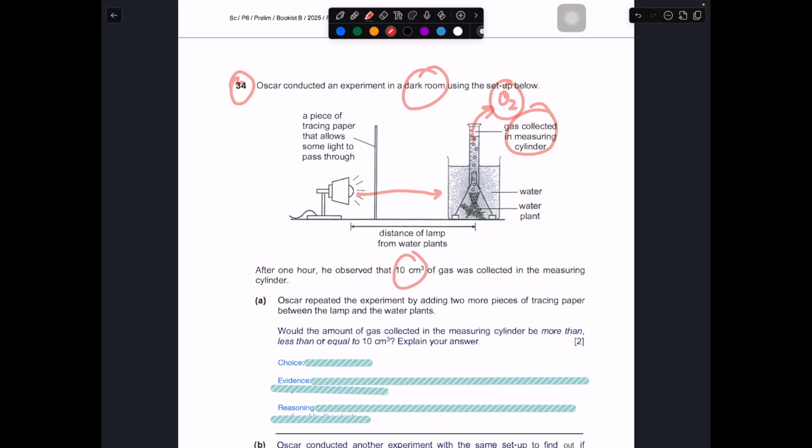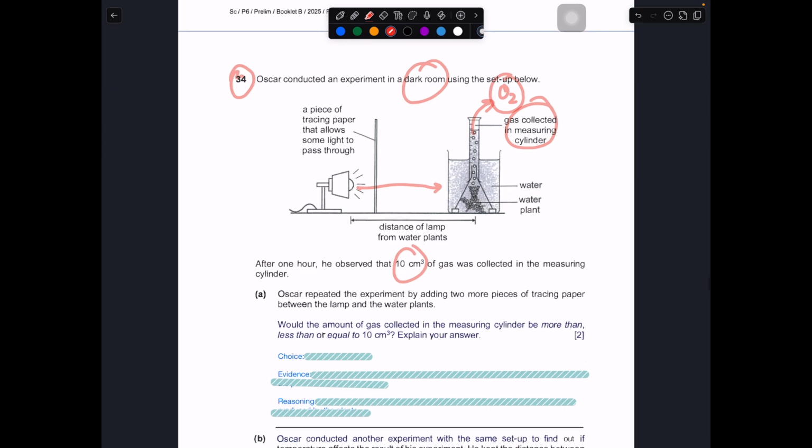So he repeated the experiment by adding 2 more pieces of tracing paper between the lamp and the water plant. Then they ask you, if I add two more, would the amount of gas collected in the measuring cylinder be more, less, or equal? So you have to ask yourself, if you add more tracing paper, is there going to be more light or less light? So first up, more tracing paper,